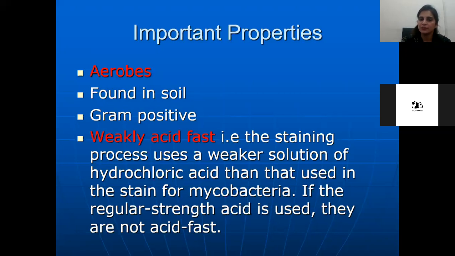That is, the staining process uses a weaker solution of hydrochloric acid than that used in the stain for mycobacteria. If the regular strength acid is used, they are not acid fast. Beta, what are acid fast bacilli? As I told you, they can't be discolorized or decolorized by the acids or alcohols.